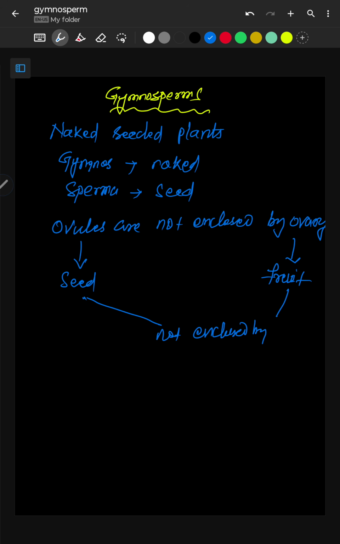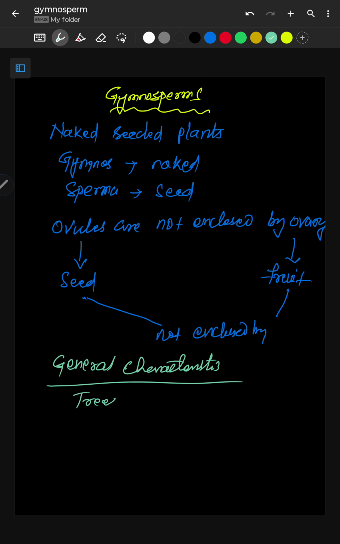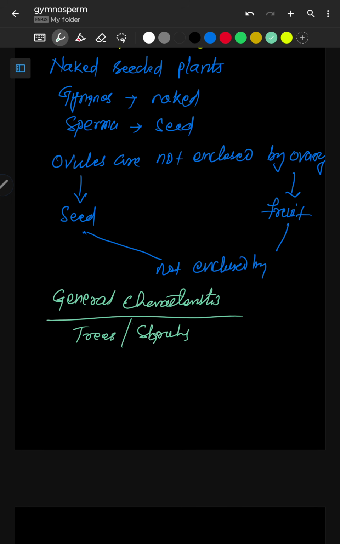Okay, now come to the general characteristics. Okay, so they are mostly trees or shrubs. Okay, and the seed remains exposed. I have already told you.